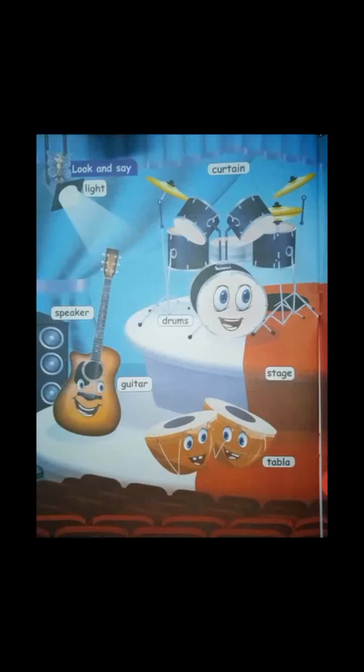D-R-U-M-S, drums. Next, on the right side you can see stage. S-T-A-G-E, stage. Down you can see tabla. T-A-B-L-A, tabla.